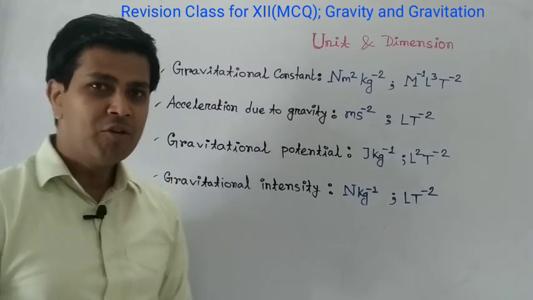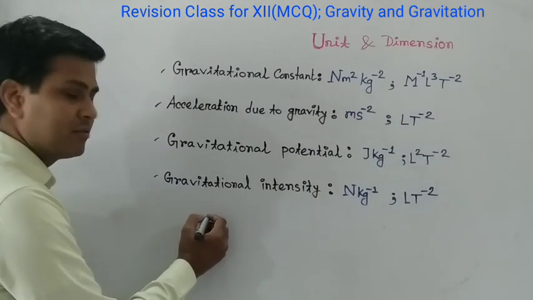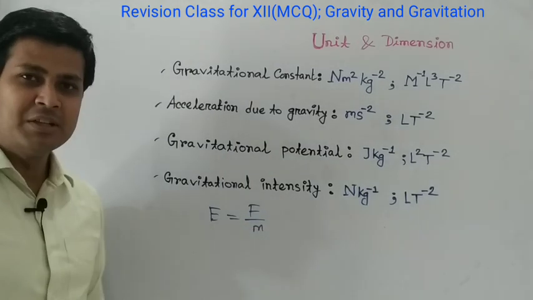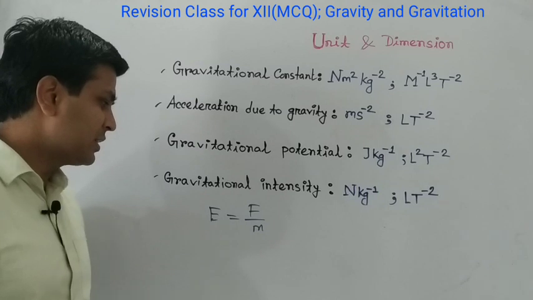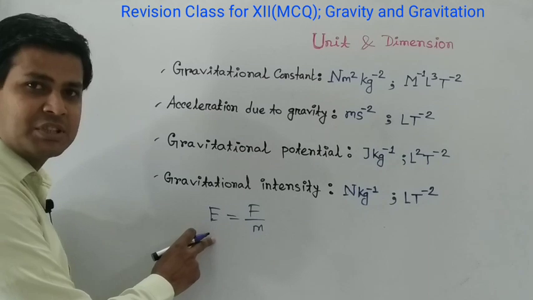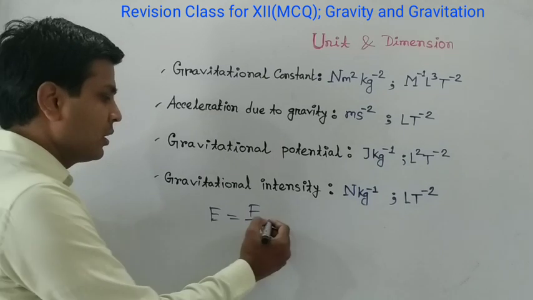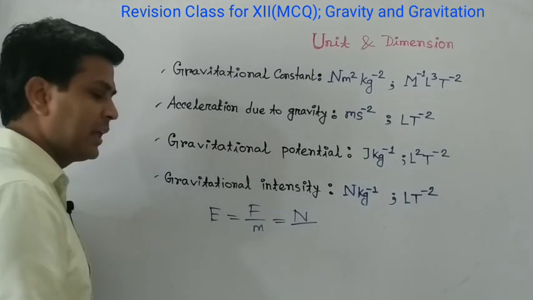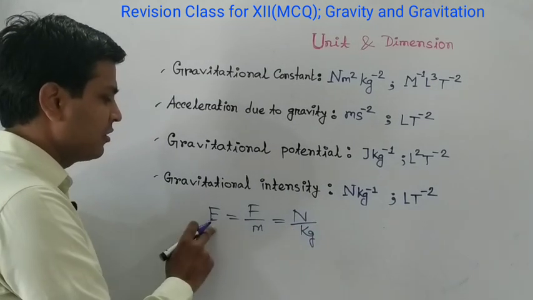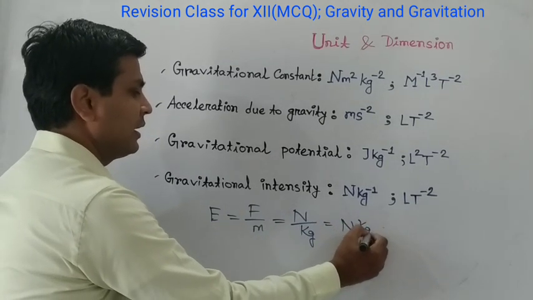Let's see the unit and dimension of gravitational intensity. From the formula of gravitational intensity, we can write E equals F by Q. That means if a unit mass of body is placed in the gravitational field, then the force which is acquired is called gravitational intensity, which is denoted by capital E. Here F is the force and we know the unit of force is Newton and M is mass and we know the unit of mass is kg. So we can write the unit of gravitational field intensity is Newton per kg.